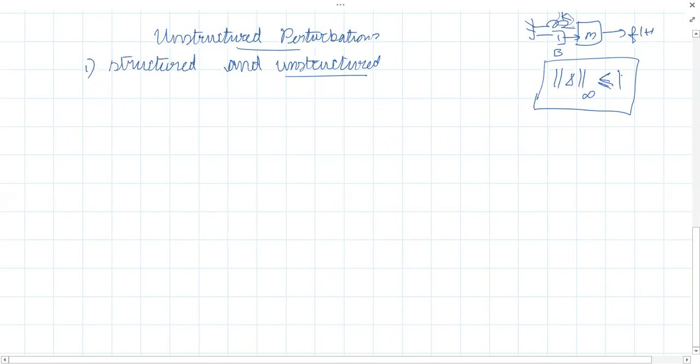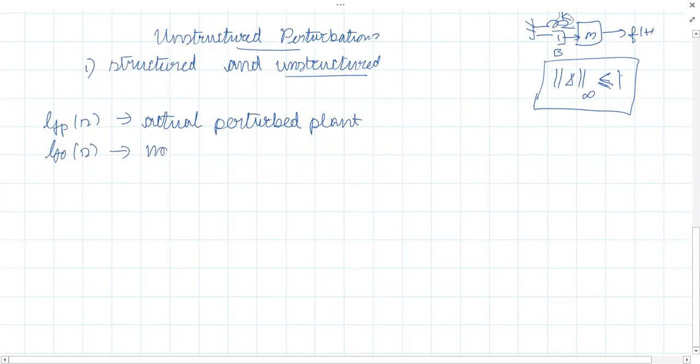Now there are many kinds of representation of unstructured uncertainty. Let G P of S denote the actual perturbed plant, and G naught of S denote the nominal plant. The first case is additive perturbation.